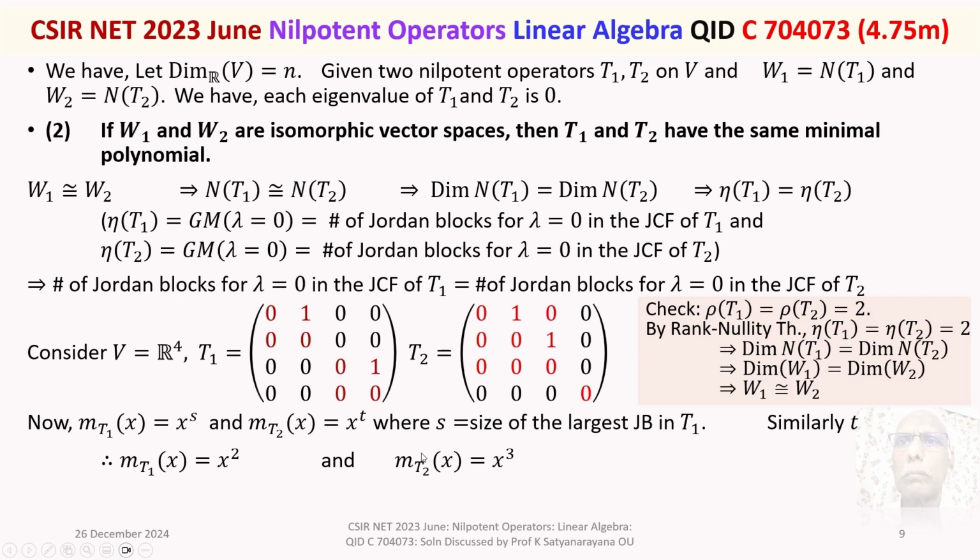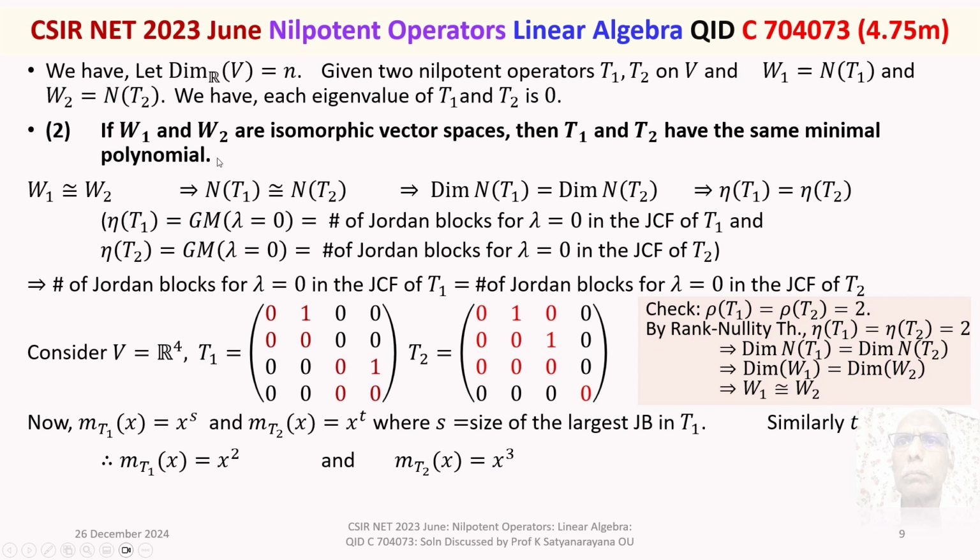Minimal polynomial of T2 is equal to x cube, because here we find x to the power of t, where t is the size of the largest Jordan block of T2. We have two Jordan blocks, and one Jordan block is of size 3 and the other is size 1. Therefore, the largest Jordan block has size 3. So, it is x cube.